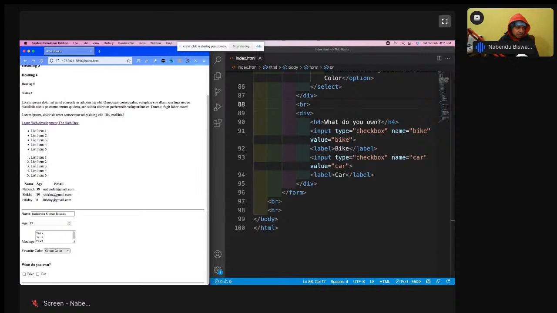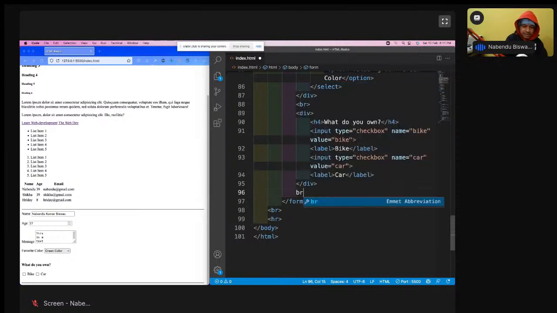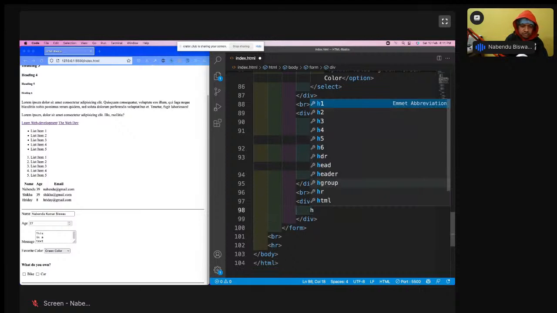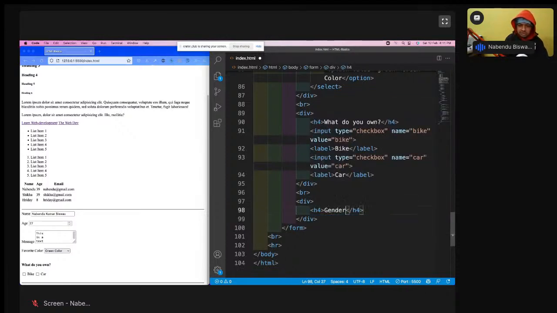Now we are going to look into radio boxes. Okay, so radio box is obvious, suppose something like gender. Gender cannot be multiple. We have to take it through radio only. So I'll do a br, and I'll do a div, and I'll do an h4 as gender. Okay, no problem. You got this. You can come back anytime. Anyways, this will be on my YouTube. You can go and look through it multiple times, so you can get the concept.